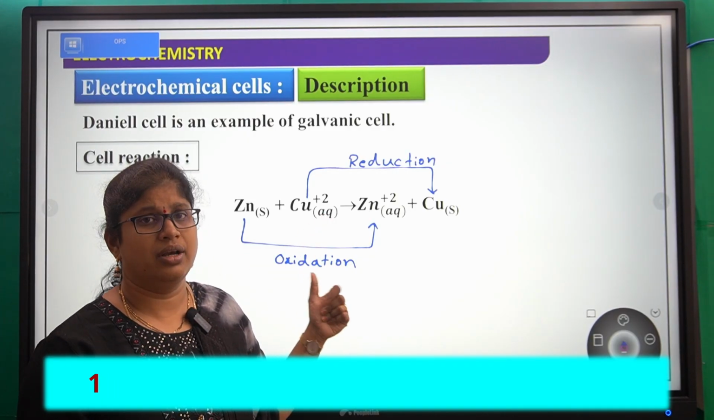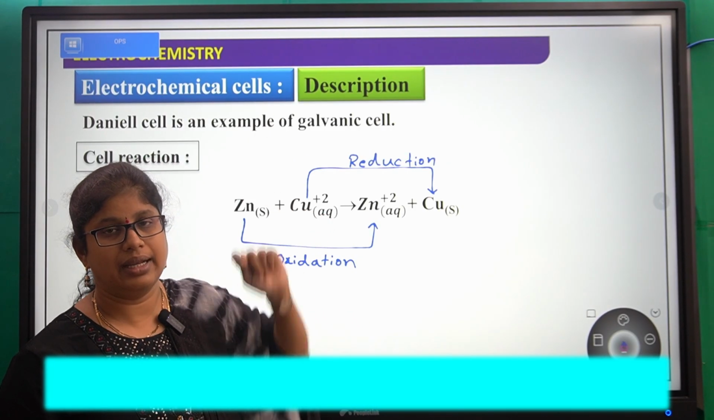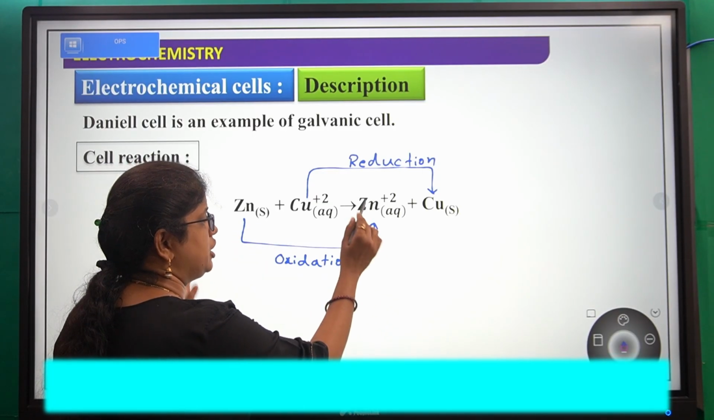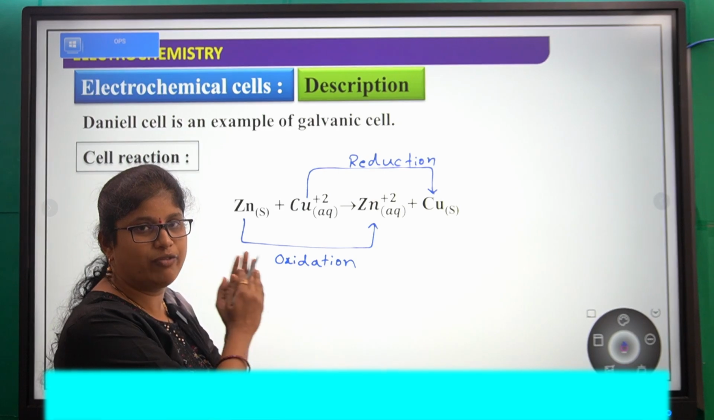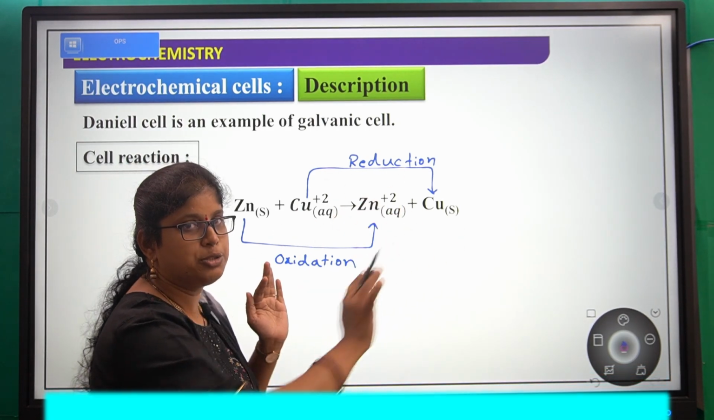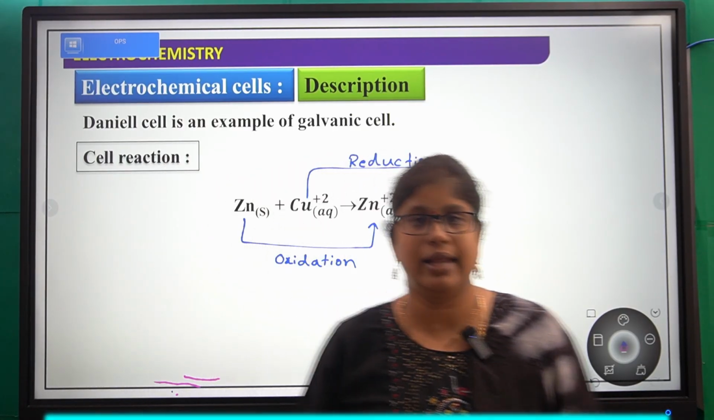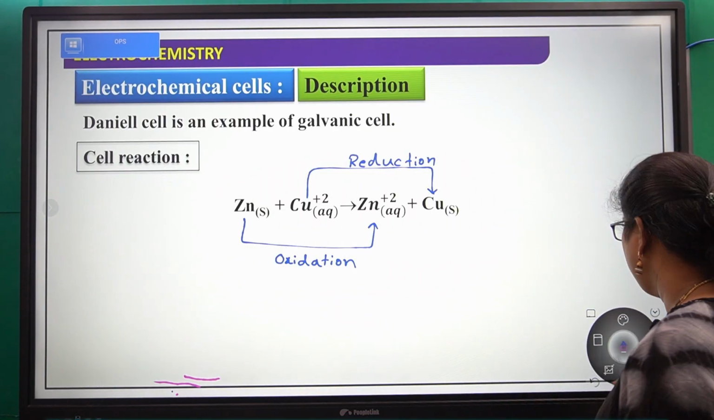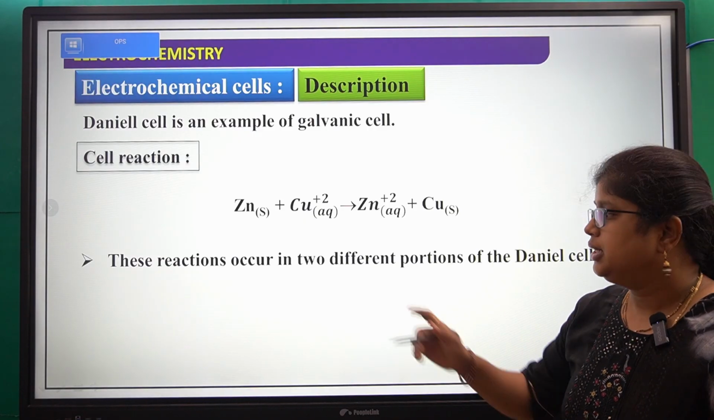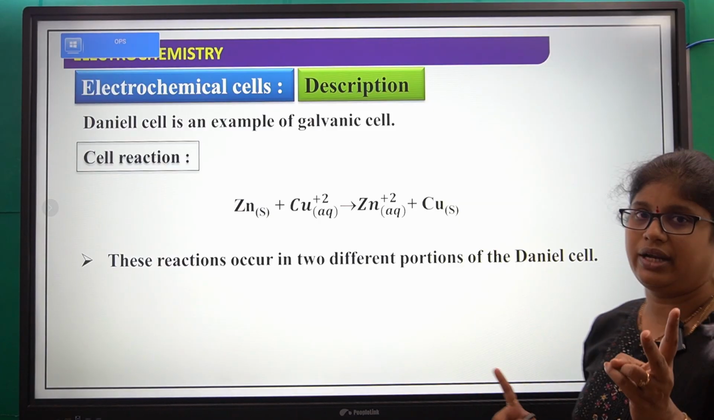In this reaction, the energy released is converted into electrical energy. Now this oxidation half reaction will take place in one part of the galvanic cell, and this reduction reaction will take place in another part. Where they take place and how it works, we will see in the next step. These reactions occur in two different portions of the Daniell cell.